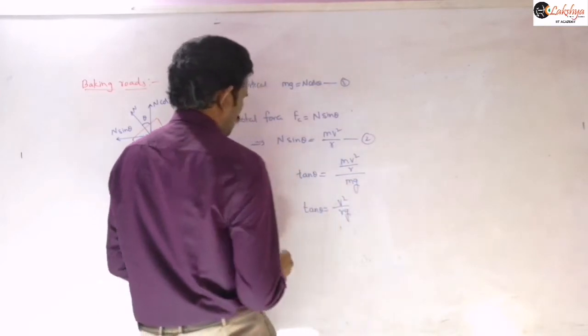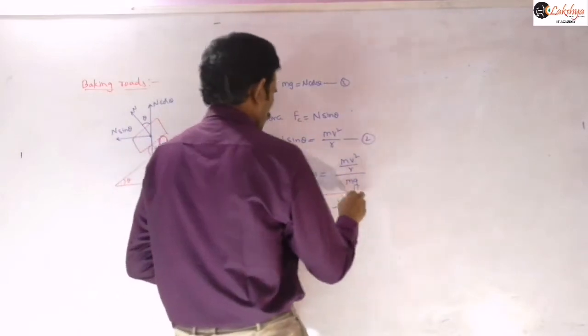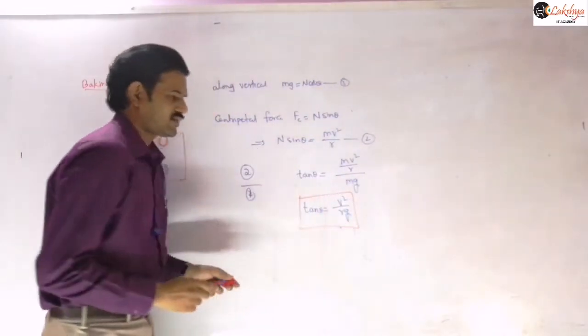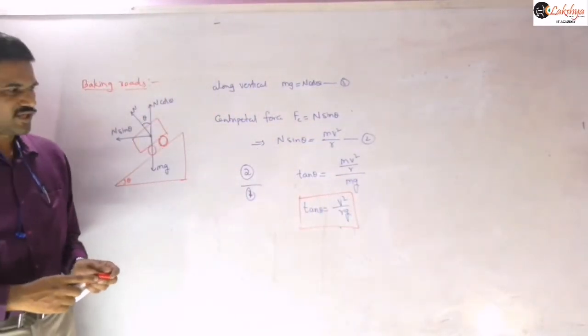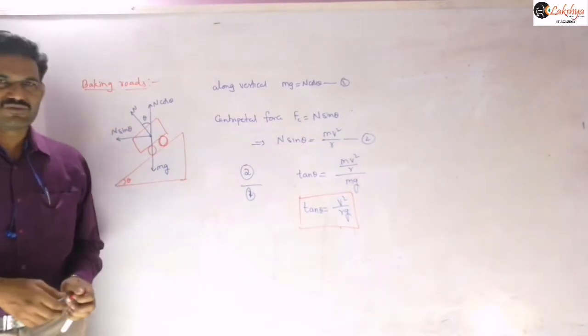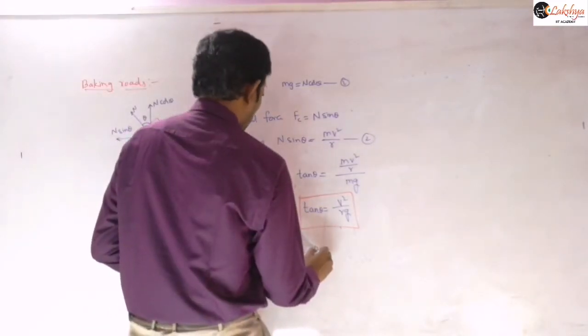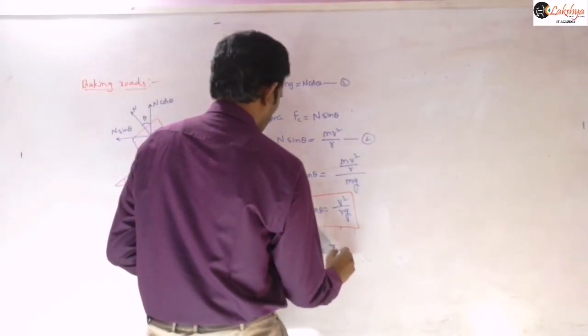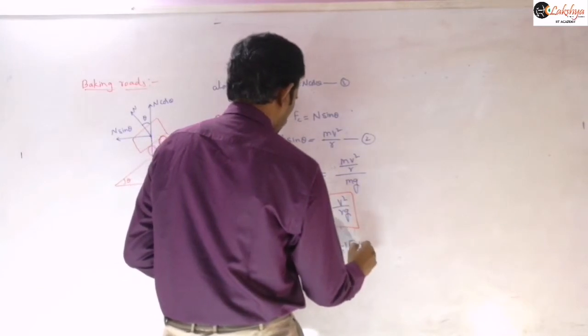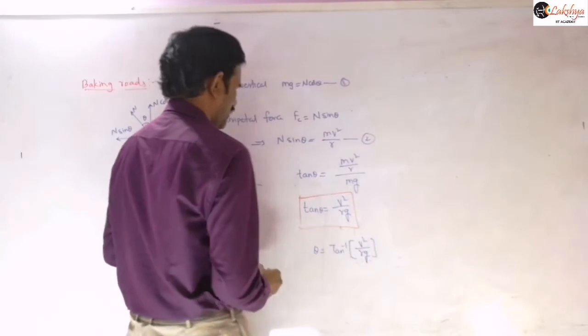So this is our angle of banking formula. I hope all of you know this from lower classes. If theta is the angle of banking, then tan theta is equal to v square by rg, and so theta is equal to tan inverse of v square by rg.